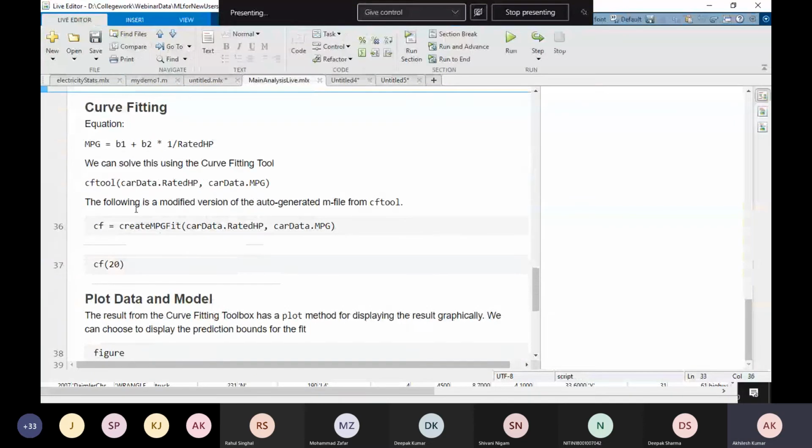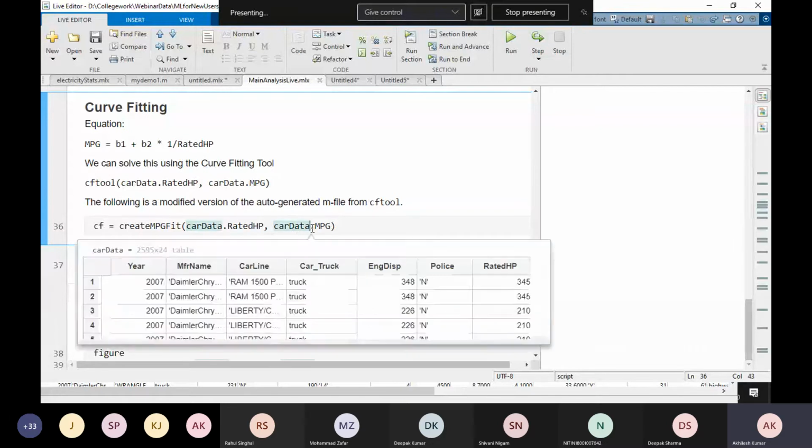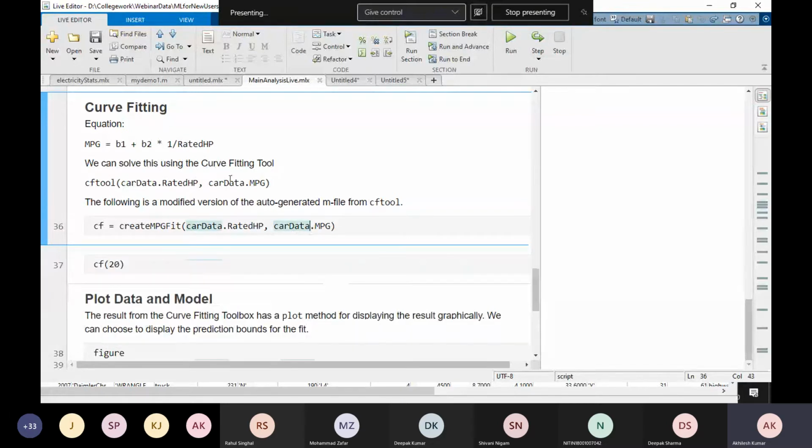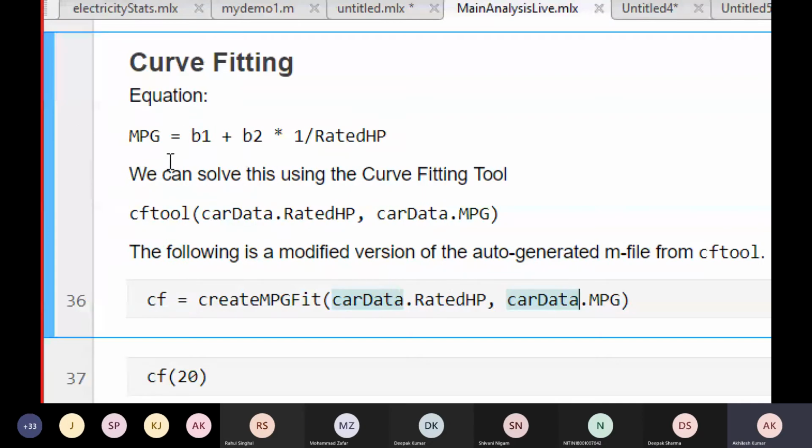Okay, so same here, I use that fitting app and I created it as a function. I am providing as an input here the rated horsepower and mileage, and I'm creating a fit for that. In this case you see that mileage is inversely proportional to rated horsepower. Fine. So that's why we are using this custom equation.